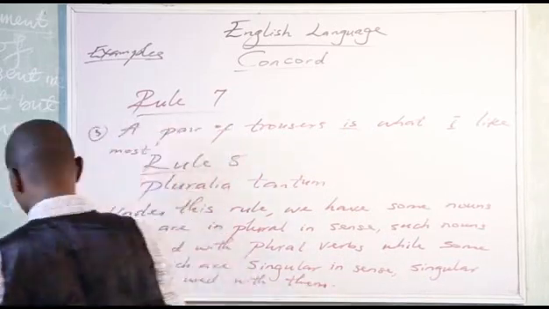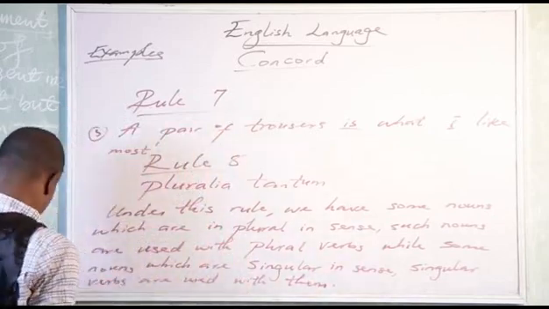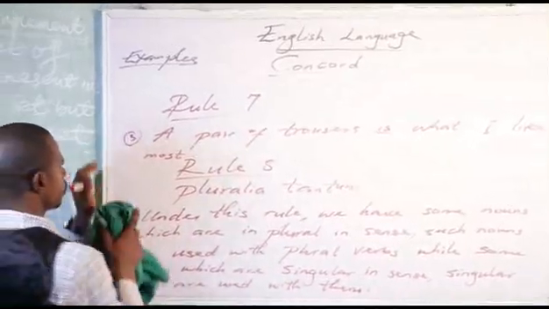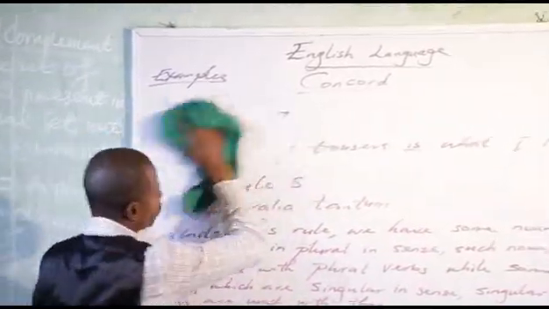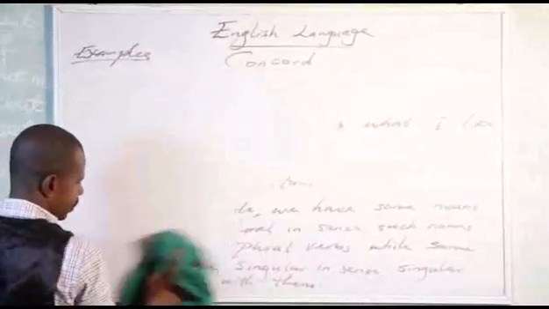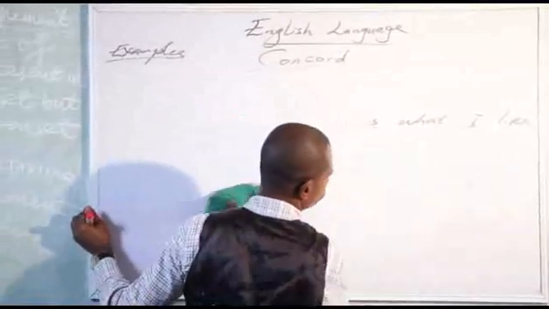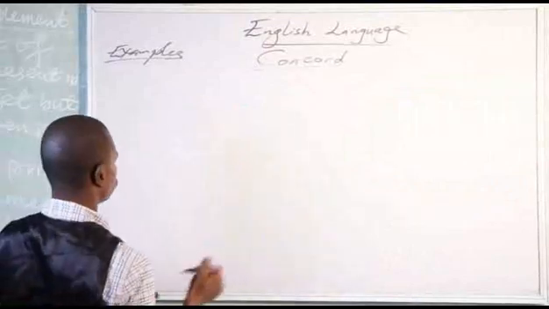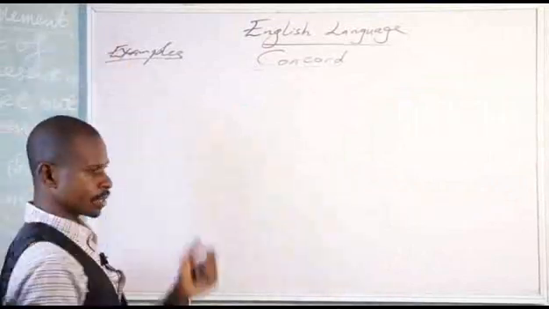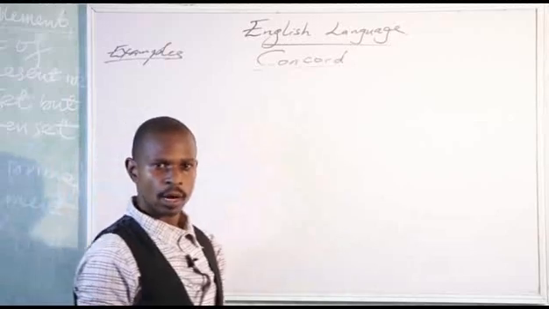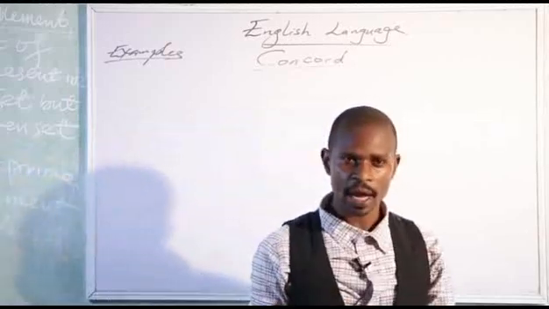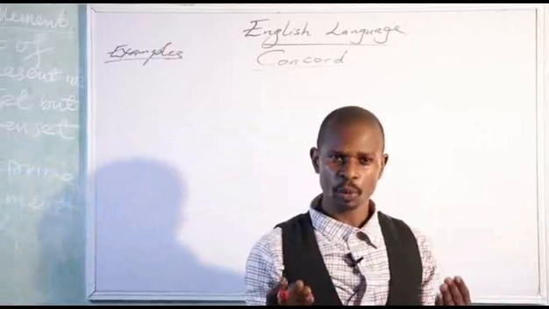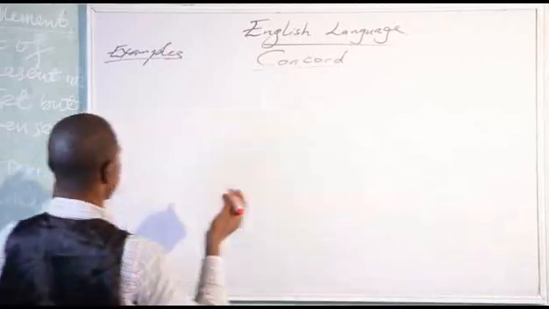Now let's consider some examples under rule number 8. We have some words that are singular in sense, but if you see them, they look like plural. Now, what are the words?